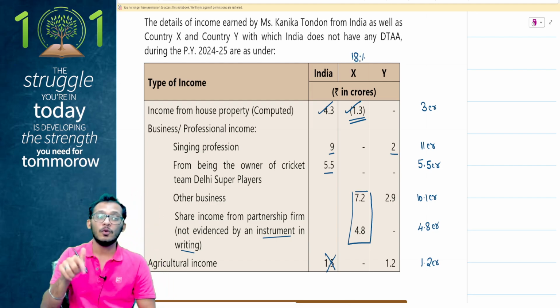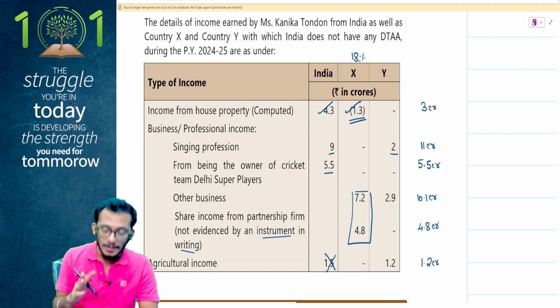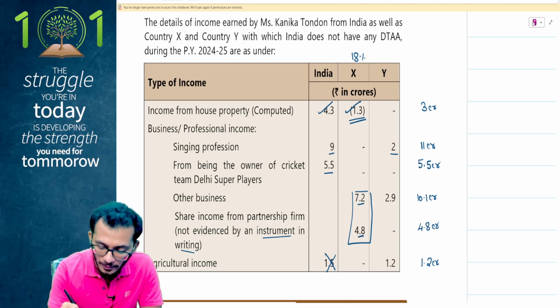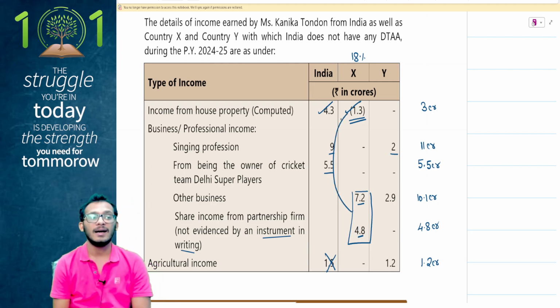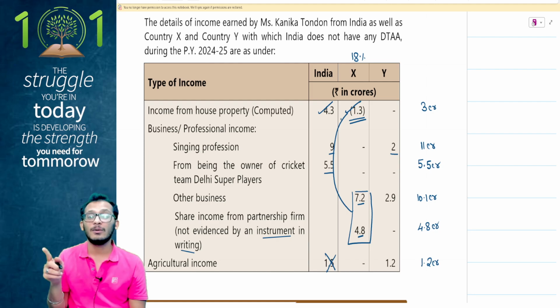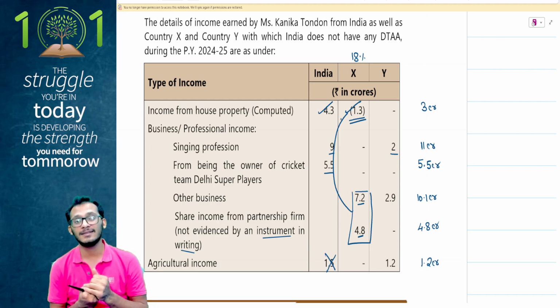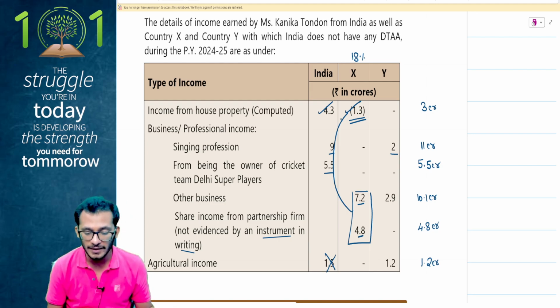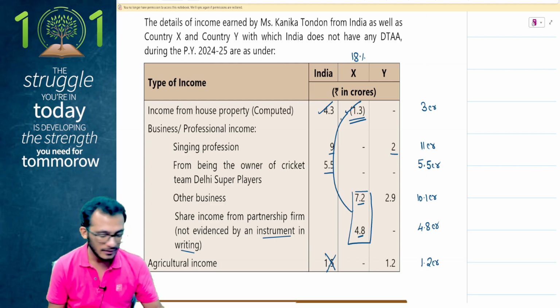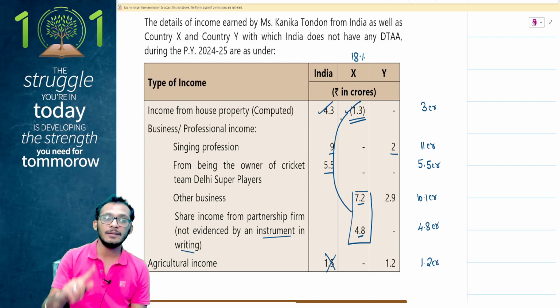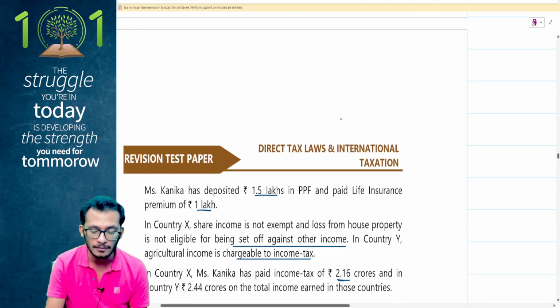Yes, but what is my double taxed income is the question. Double taxed income is going to be 7.2 plus 4.8 minus 1.3. Understand, while 1.3 was not allowed as a set off in country X, it is still allowed as a set off in India. Because it is allowed as a set off in India, there is no reason for me to call it a double taxed income. It is still permitted for a set off, and therefore my double taxed income would be the 12 minus 1.3. Therefore, the answer is 10.7. So I will be treating my double taxed income as 10.7 here.